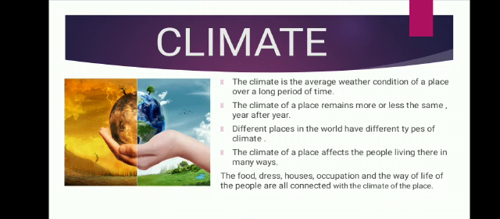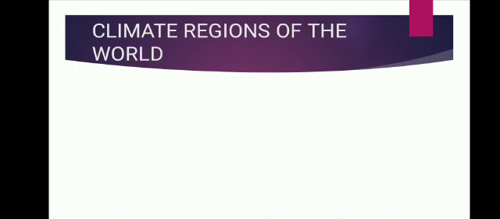Now what are the factors that determine the climate? The climate varies from one place to another. Some places have a cold climate throughout the year, whereas some places are warm. Some places get heavy rainfall while some others are dry for a whole season. So these are the factors that affect the climate.